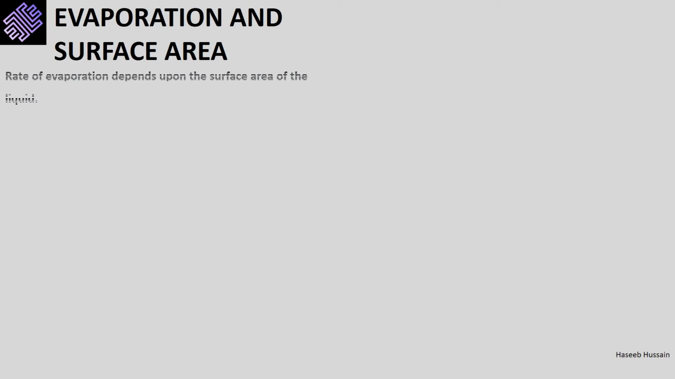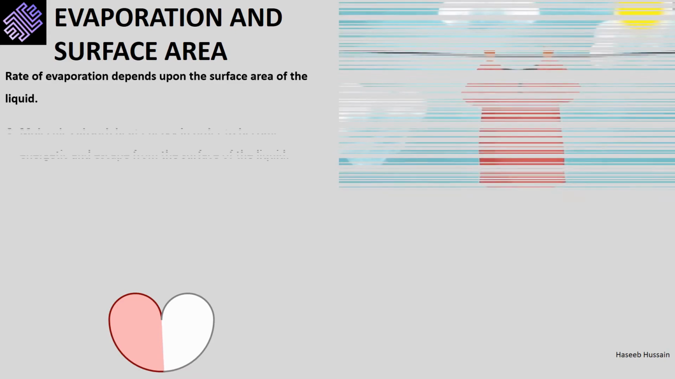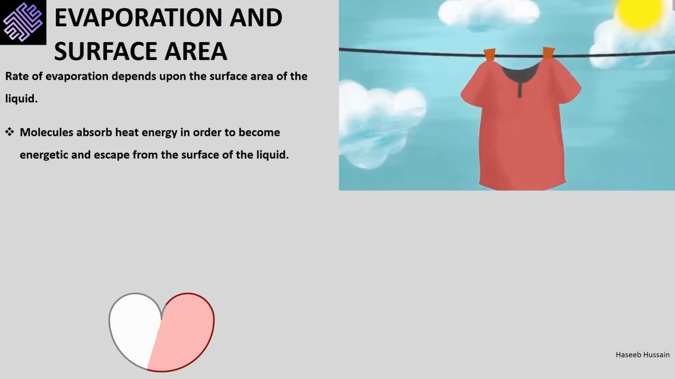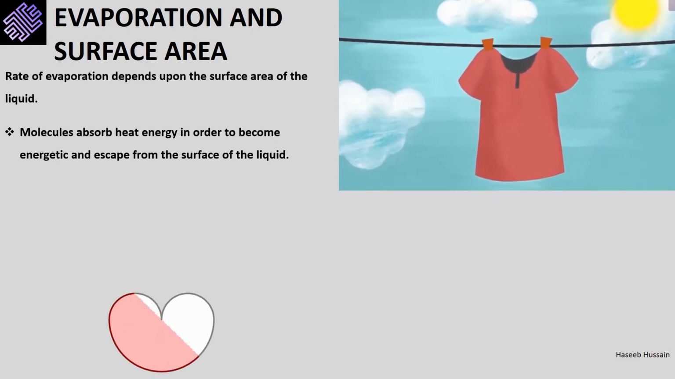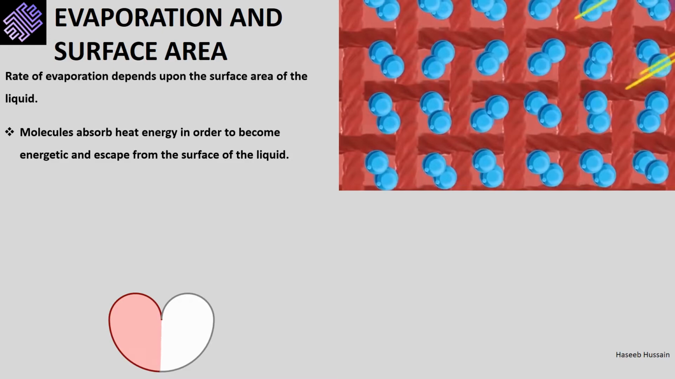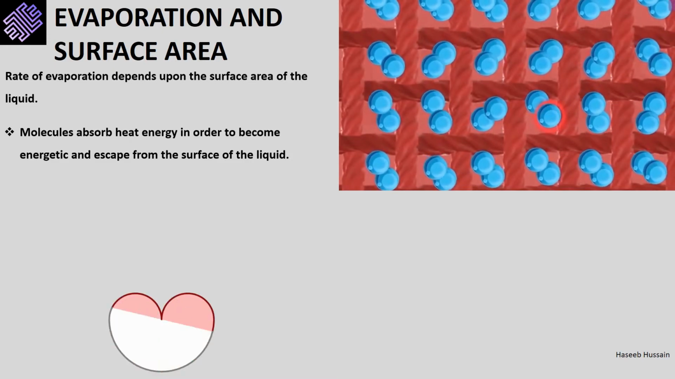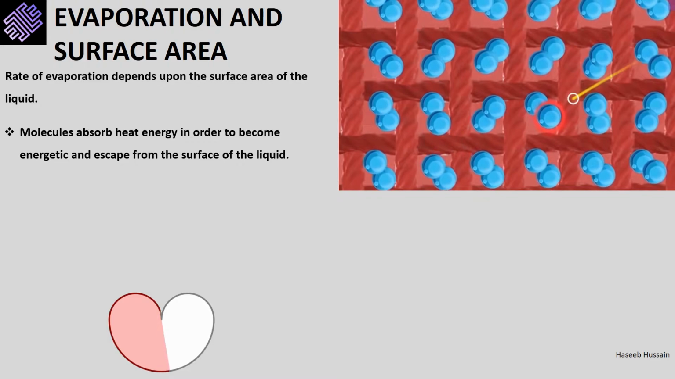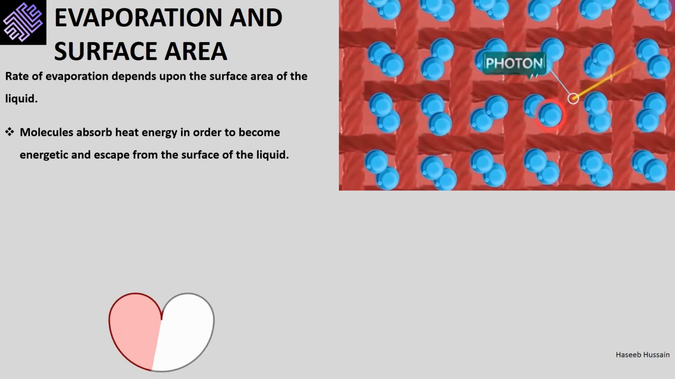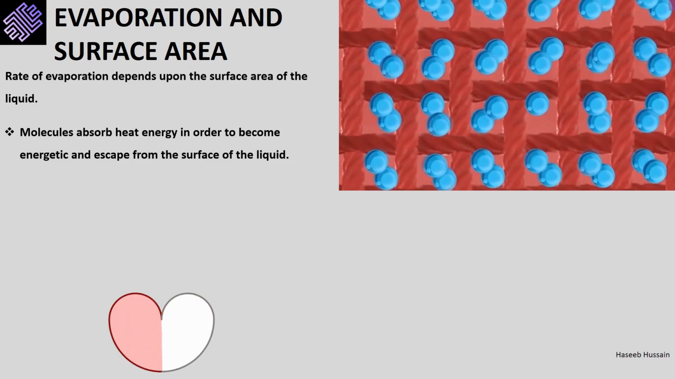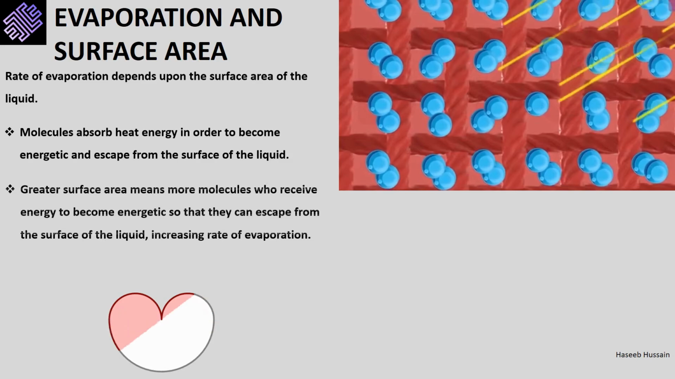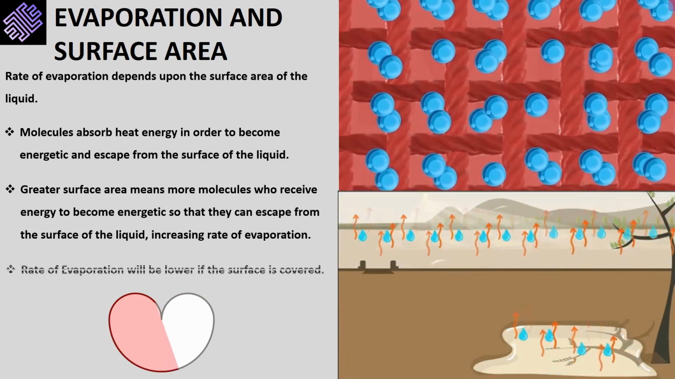Rate of evaporation depends upon the surface area of the liquid. We know that in evaporation, molecules absorb energy to become energetic and escape from the liquid. Below, we have a wet cloth hanging over the railing to dry. The sun is shining brightly over the cloth, transmitting energy to it. This energy is in the form of light, a photon. Molecules absorb this photon to become energetic and escape. At greater surface area, more energy reaches the surface of the liquid, causing a greater number of molecules to become energetic and escape over a greater area.